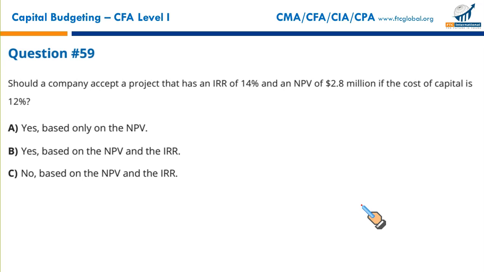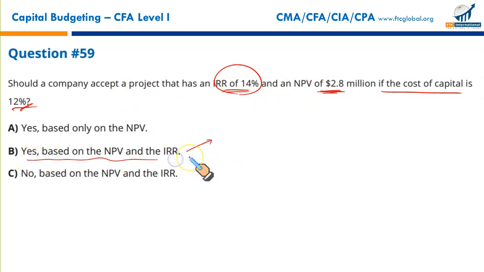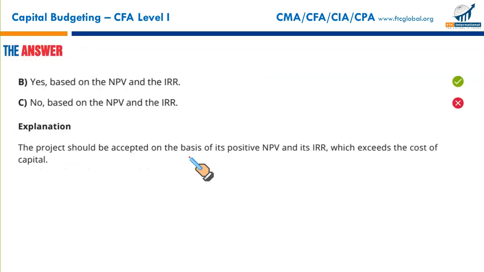Next. Should a company accept a project that has an IRR of 14% and NPV of 2.8 if the cost of capital is 12%? Yes, why not? IRR is more than the discount rate, and that's why NPV is positive. You should go for it. Both NPV and IRR are pointing towards acceptance of the project. Yes, based on the NPV and IRR, you should go for the project.